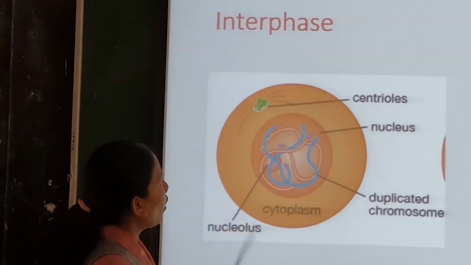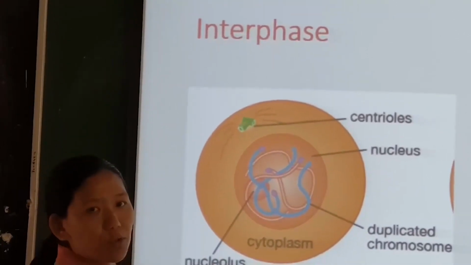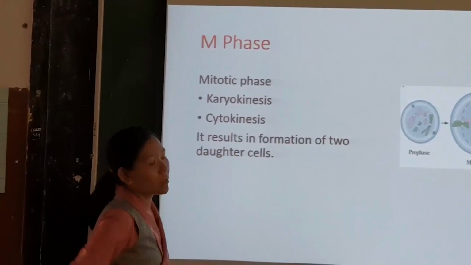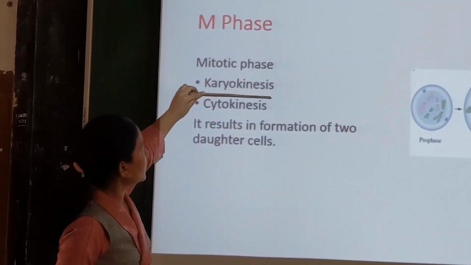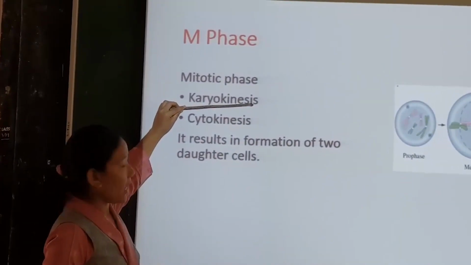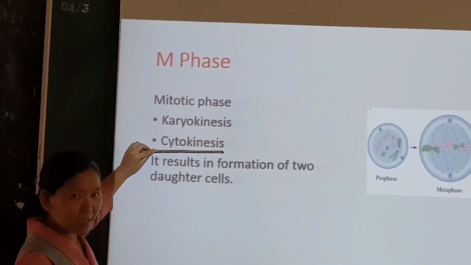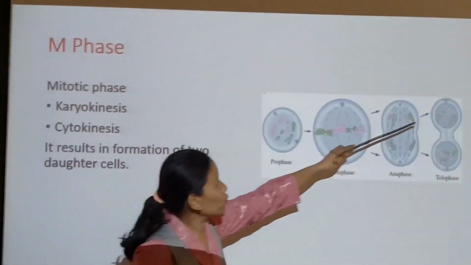Once they are fully prepared for cell division, then it undergoes M phase, and here the cell division occurs, the mitotic phase. As discussed, it has a nuclear division, and by the end of nuclear division, there is cytokinesis, which is cytoplasm division, finally giving rise to 2 individual cells.